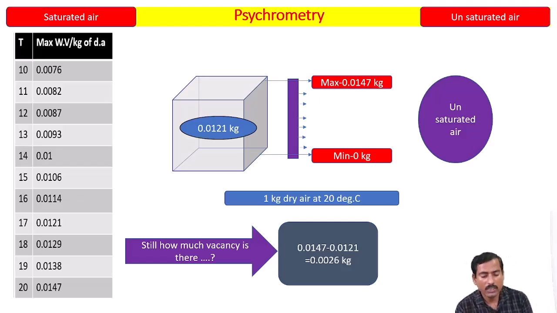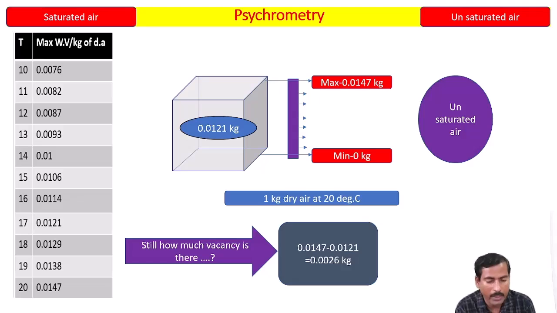It means this much amount of water vapor still you can add in that air. So if you add this much amount of water vapor in that air, then the air becomes saturated. Okay, so I am using the word called vacancy. If you call the air saturated air, then there is no vacancy for water vapor.